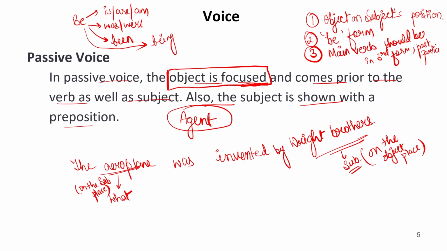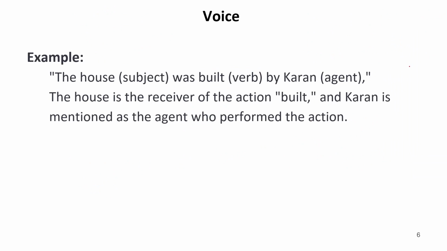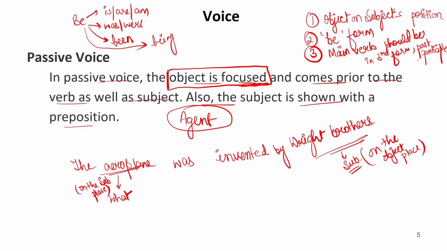So past participle refers to when the verb is in third form. So this is important. So it is object plus be plus verb third form. This is a rule by which we can convert any sentence into passive voice. These three conditions are most important conditions to convert a sentence from active into passive.